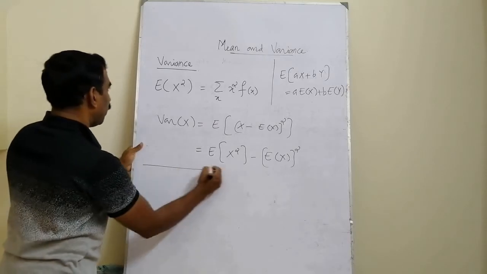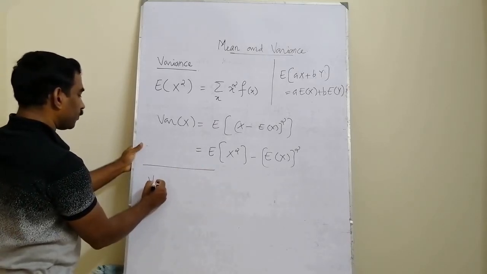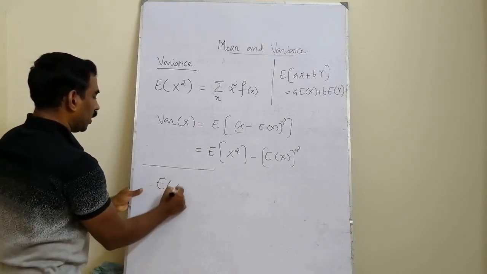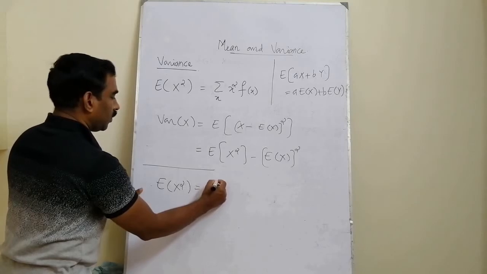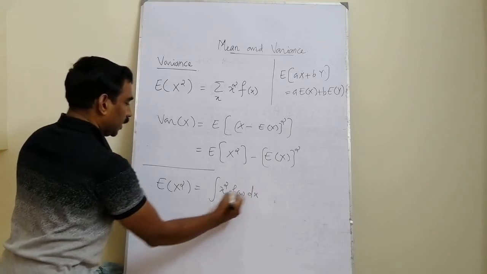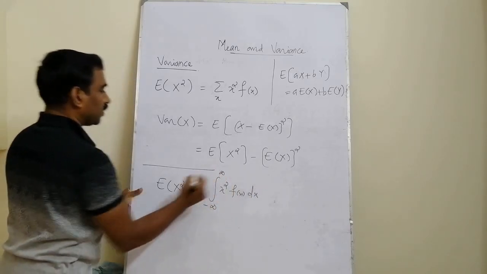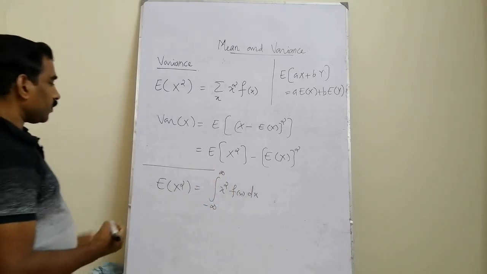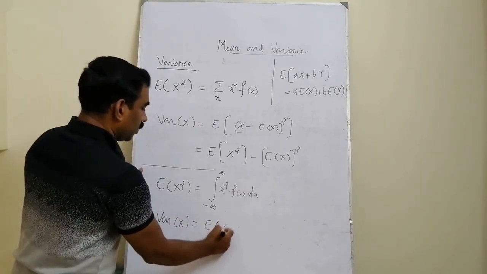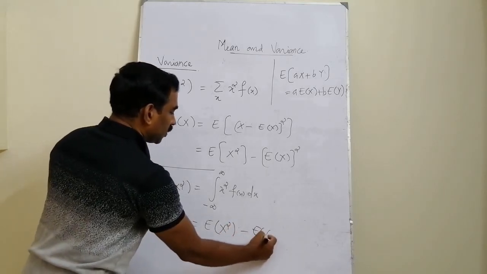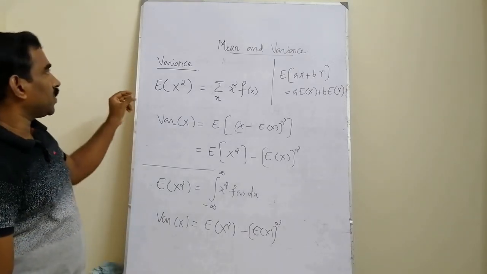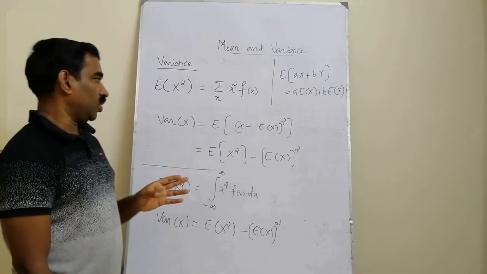And similarly for the continuous random variable case, for variance computation, the expected value of x square is given by, what is the formula? Integral x square into the corresponding densities integrating from minus infinity to plus infinity. And variance of x computation, variance of x is equal to also expectation of x square minus e of x the whole square. So these are the two important characteristics associated with every statistical distribution.